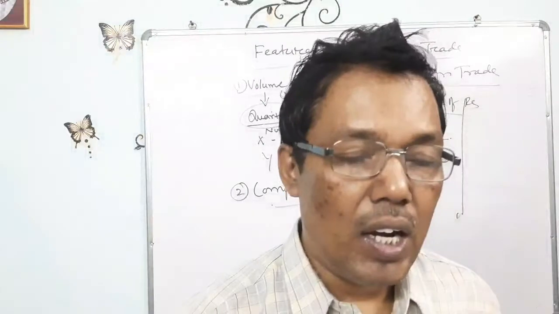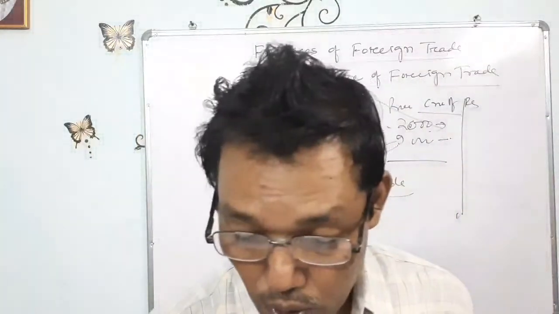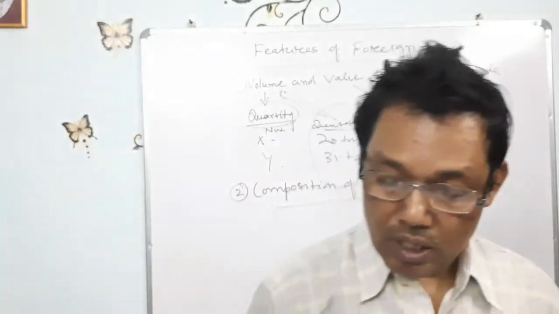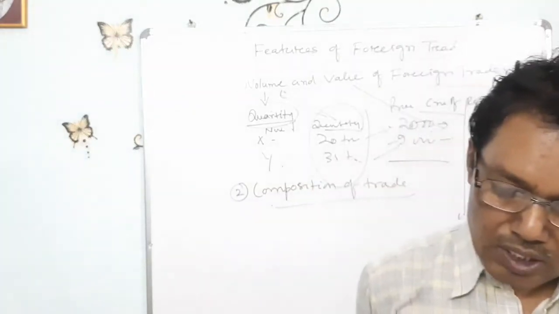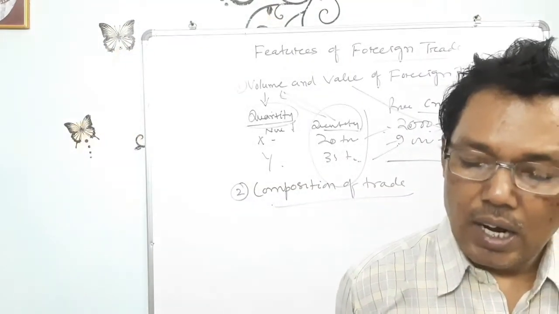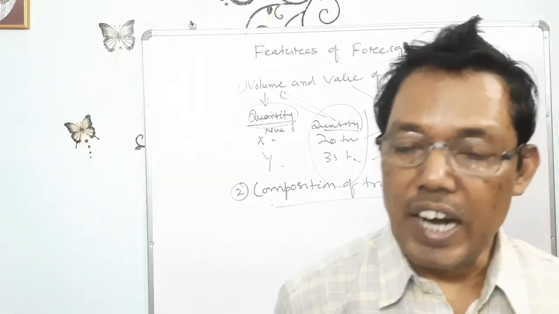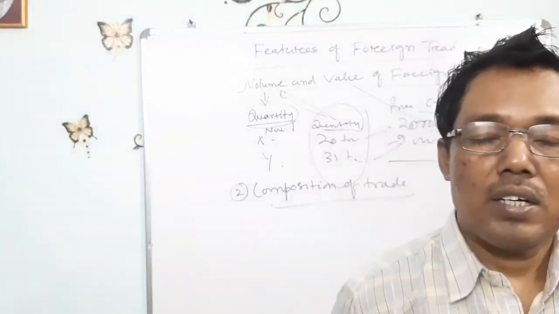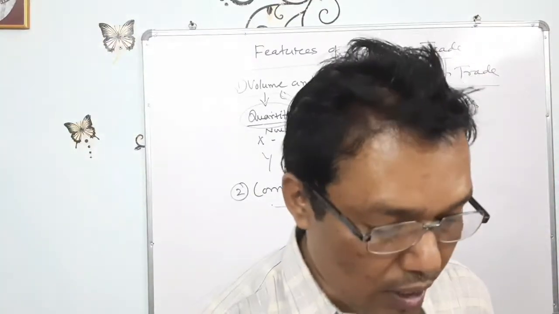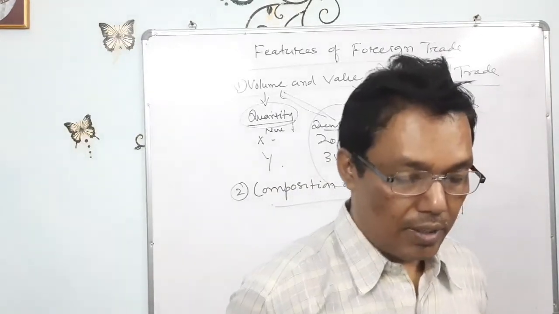Suppose India, what types of goods are exported and what types of goods are imported, that is called the composition of trade.